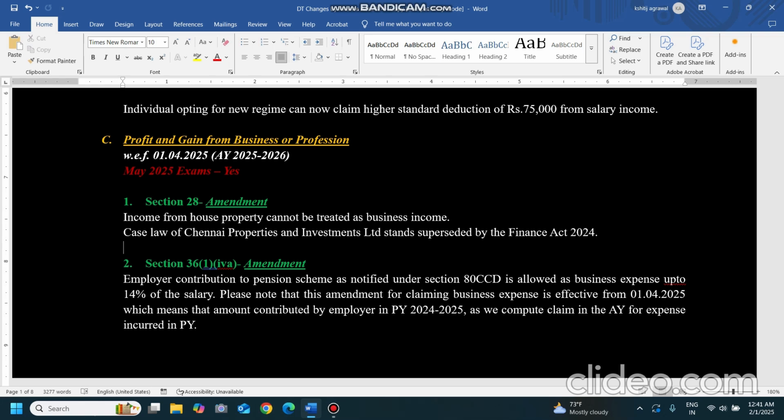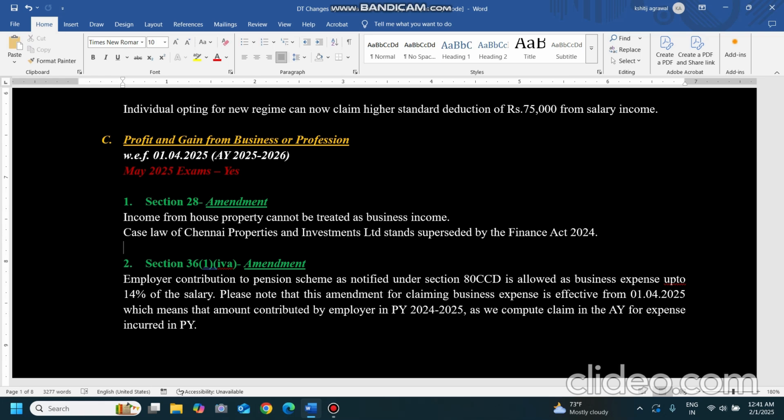Now what does it say? Please note, read the point with please note, that this amendment for claiming business expense is effective from 1st April 2025, which means that the amount contributed by the employer in previous year 24-25, as we compute the claim in the assessment year for expense incurred in the previous year. Now what does it mean? This is just a line.